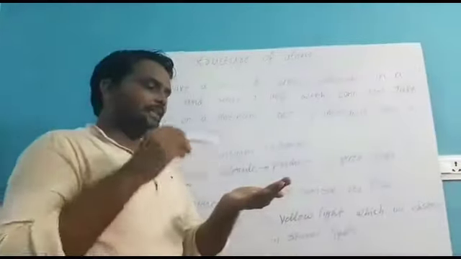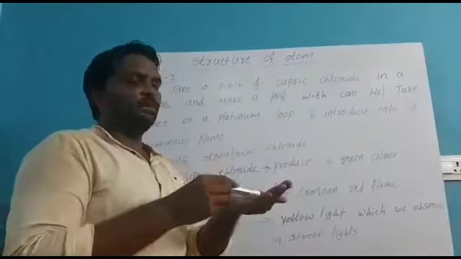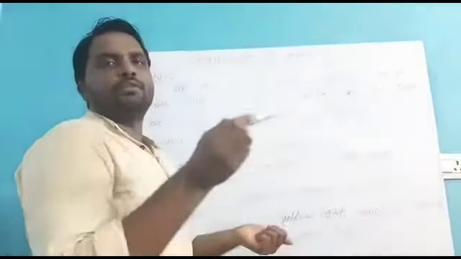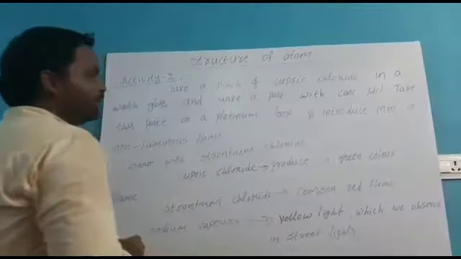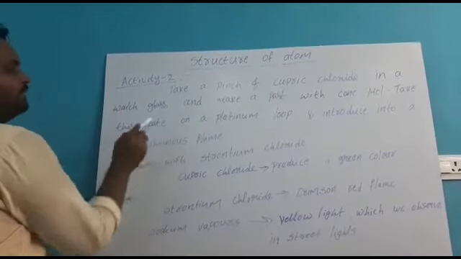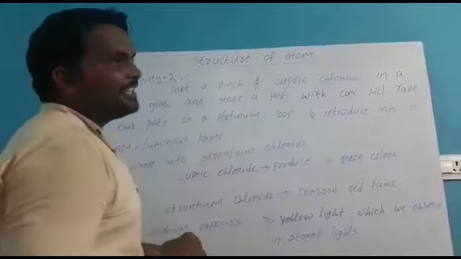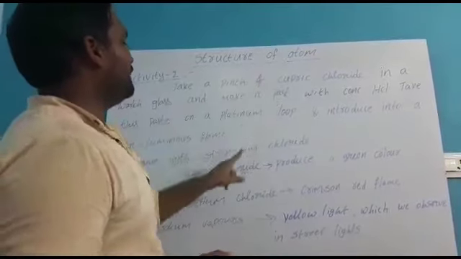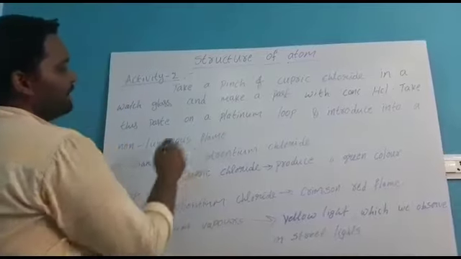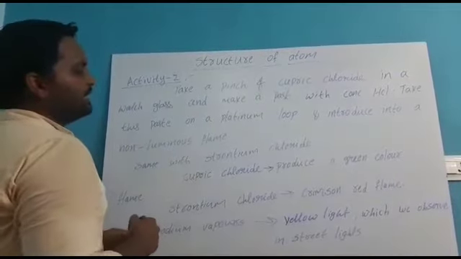Take this paste with a platinum loop and introduce it into a flame which does not contain any smoke. Then do the same thing again with strontium chloride. So for these two compounds, cupric chloride and strontium chloride, you will do the same process.